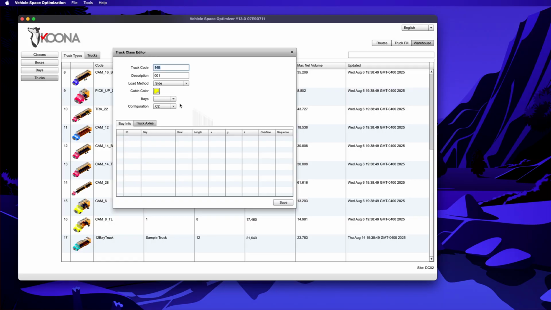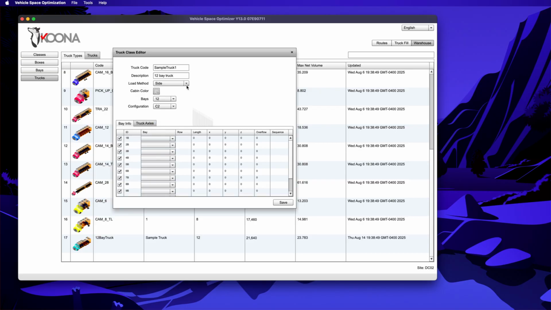We have the truck code, which is sample truck. The description is a 12 bay truck, which means that it has 12 pallets or bays. Load method is side loading. Cabin color could be whatever you want. And here we will select the number of bays. It will be 12. It will be 6 rows of 2, one for the pilot and one for the co-pilot side.